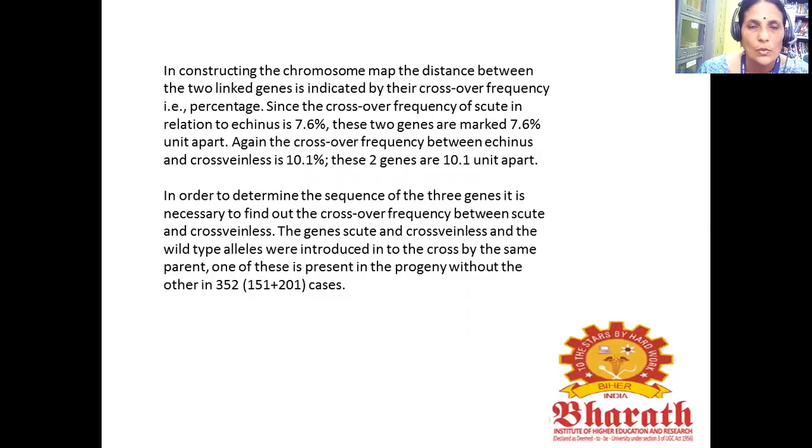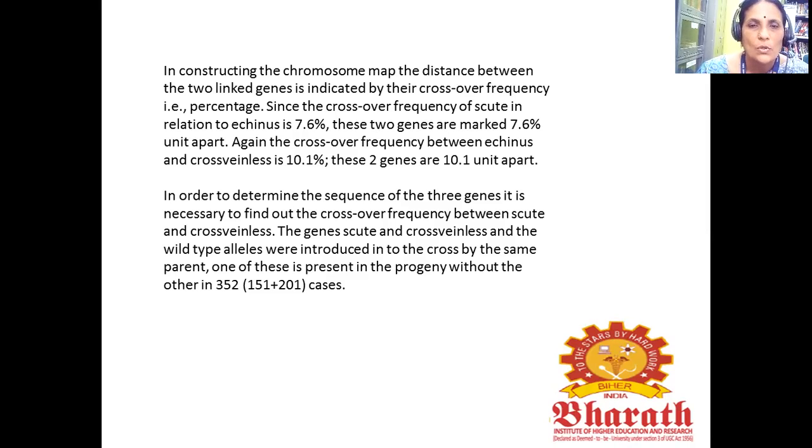So in constructing the chromosome map, the distance between two linked genes is indicated by their crossover frequency, that is, percentage. Since the crossover frequency of scute in relation to echinus is 7.6%, these two genes are marked 7.6 units apart. Again, the crossover frequency between echinus and crossveinless is 10.1%. These two genes are 10.1 units apart. So in order to determine the sequence of the three genes, it is necessary to find out the crossover frequency between scute and crossveinless.